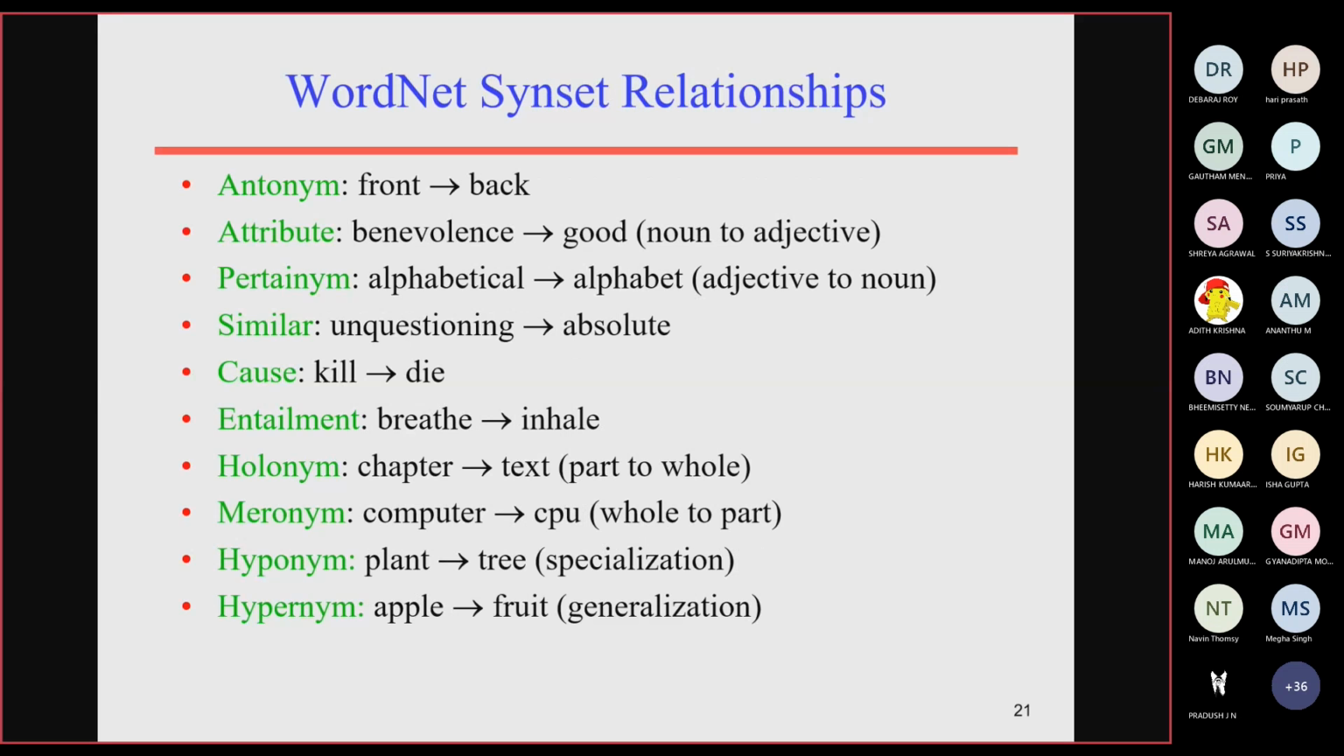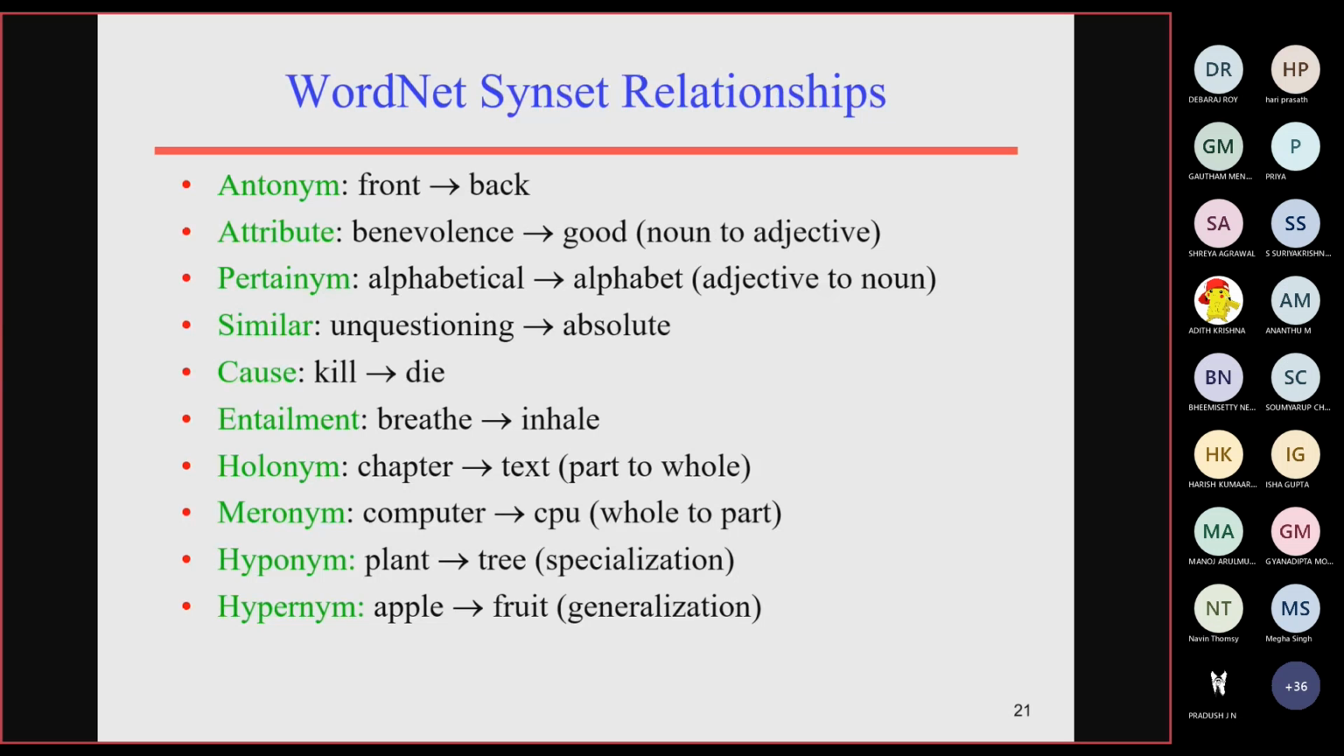Now we will see how this WordNet synset relationship works. It provides several levels of relation. One is the opposite, antonym. Then attribute, then how we can change from adjective to noun, then similarity, and then cause, for example kill, die. This type of words are associated there, and then entailment, see over here, friend, and then the reverse of it back.